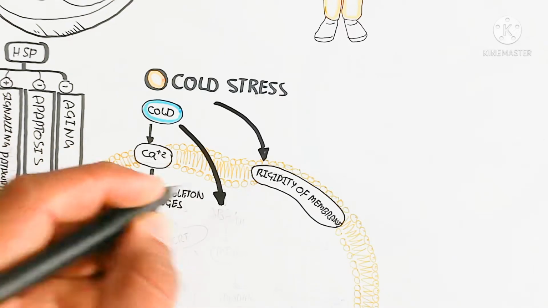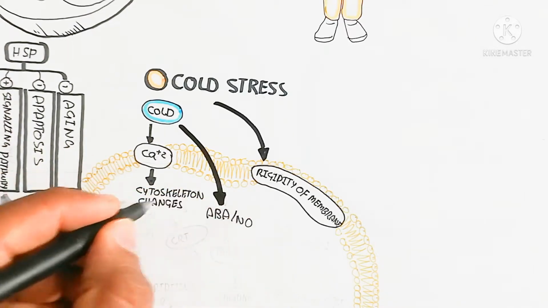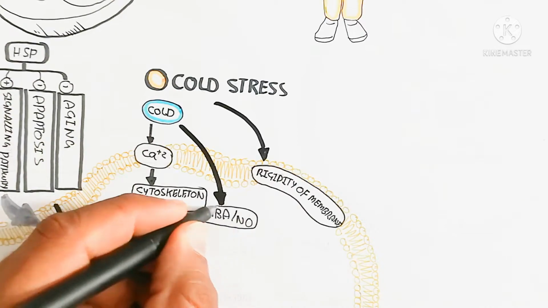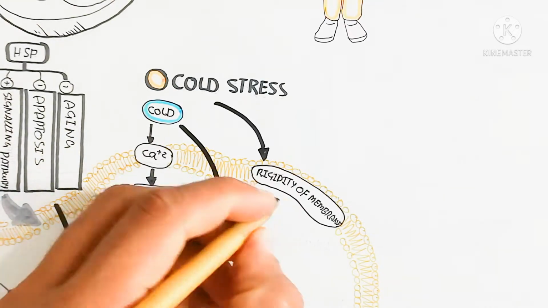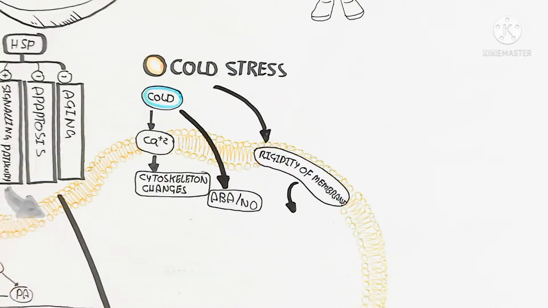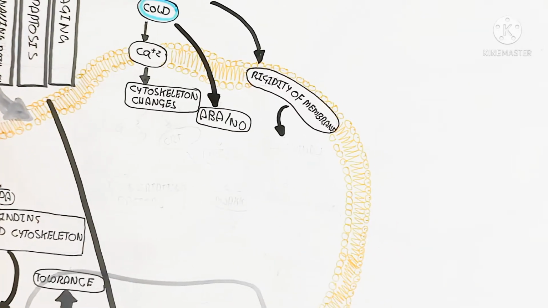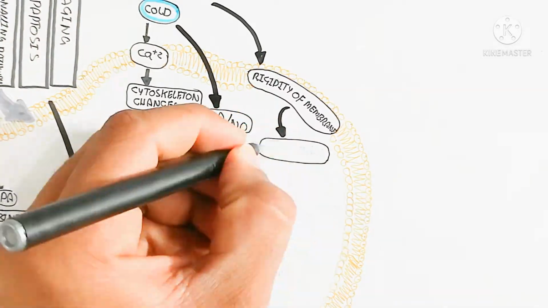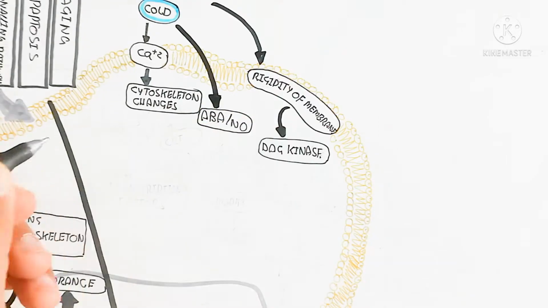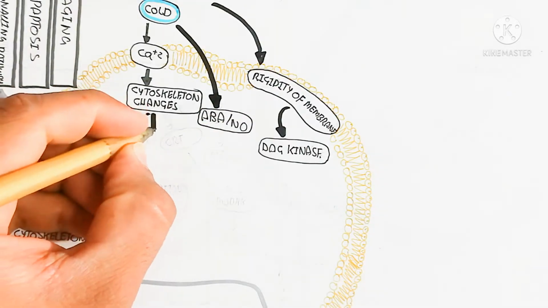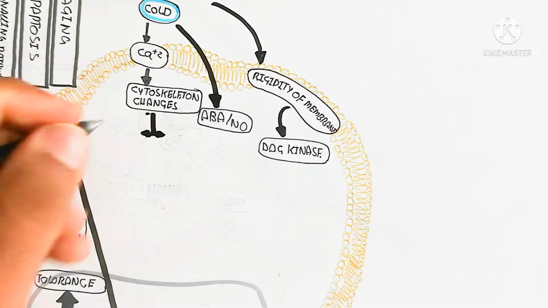And here the rigidity of the membrane due to cold stress also increases the diacylglycerol kinase cascade, and in this way triggers the DAG kinase pathway, the diacylglycerol pathway, since diacylglycerol is present in the plasma membrane.